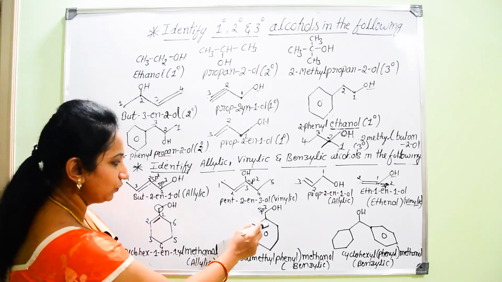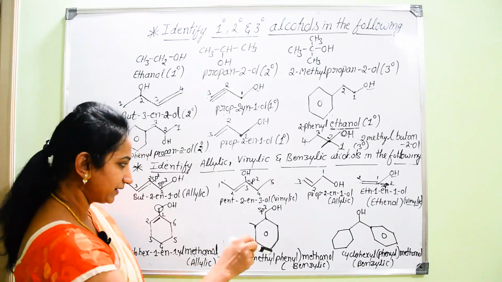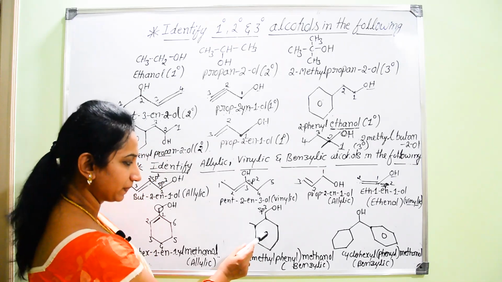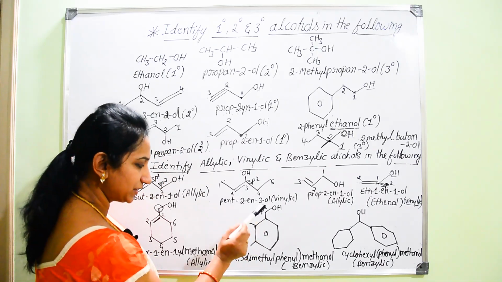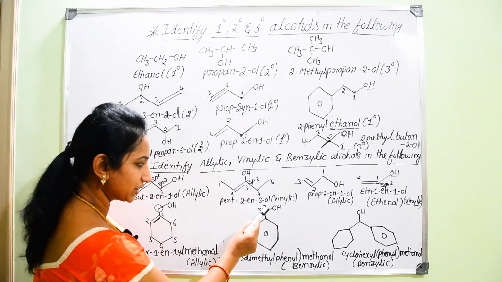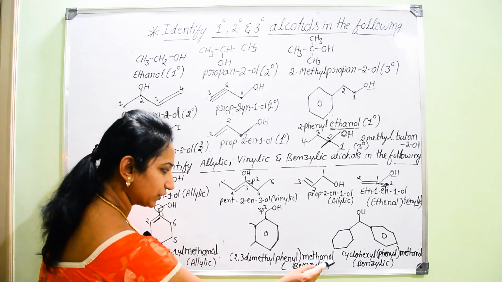Next, if you go for this structure, here we can consider there is a presence of an aromatic ring. But again, the OH group is not directly attached to that aromatic ring, but instead it is attached to the side chain. And while giving the parent name, you should select this side chain as the parent name. Hence, methan-1-ol or methanol.